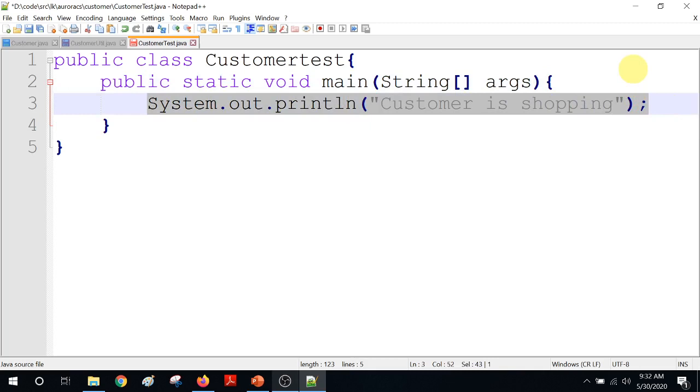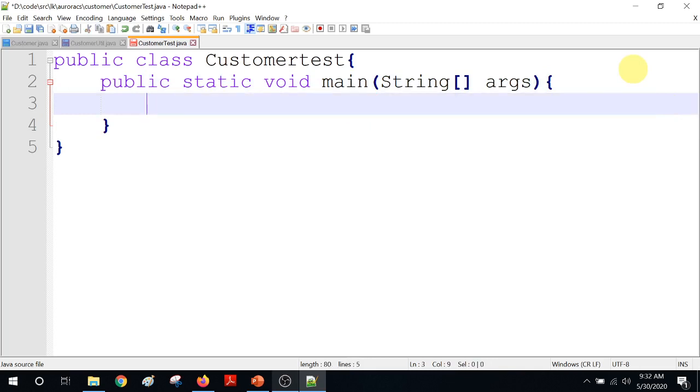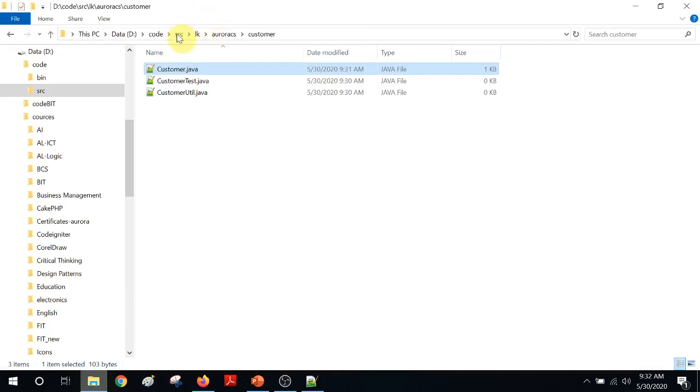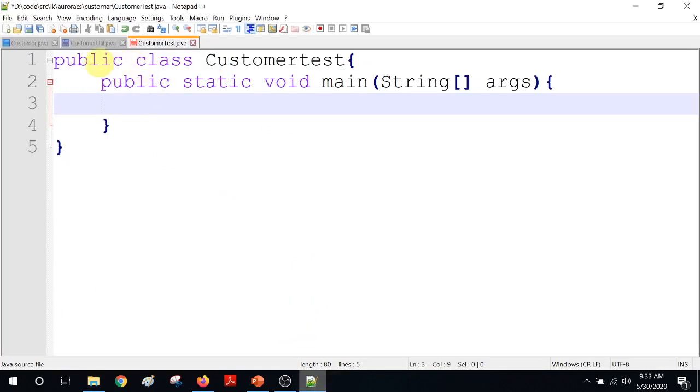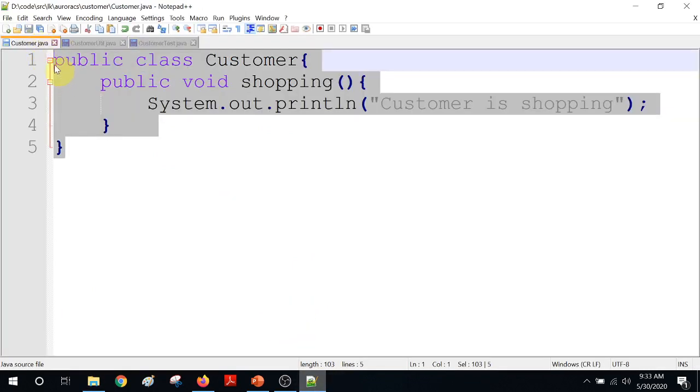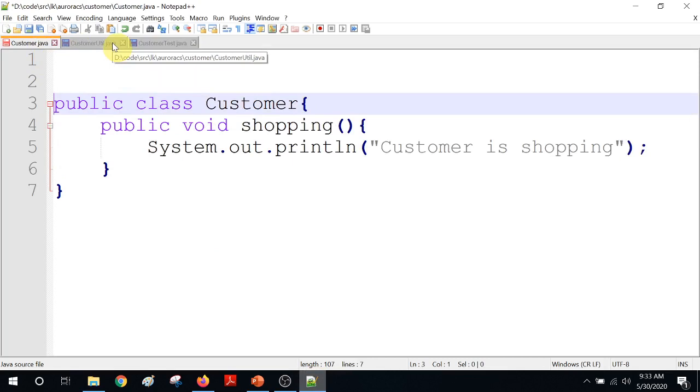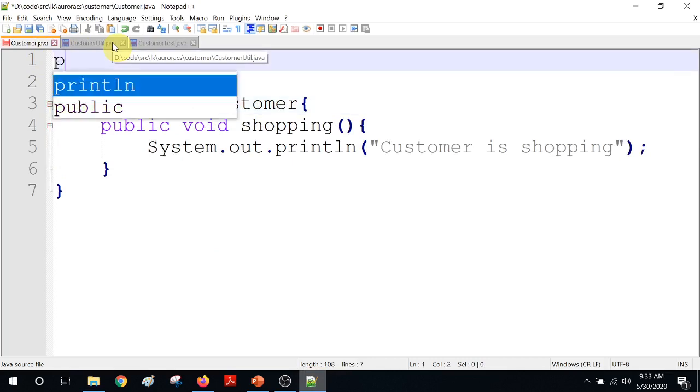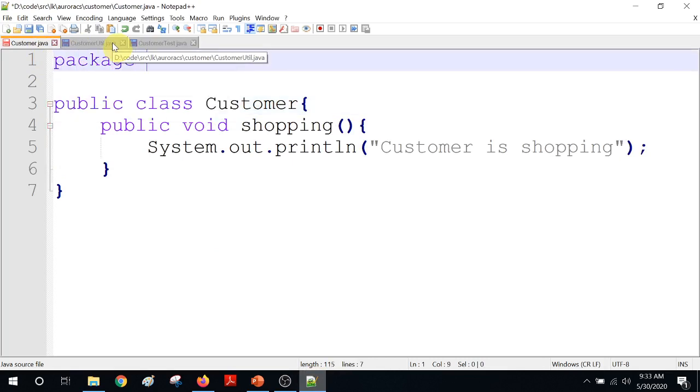Now, first thing is that we have to make sure that our classes are in the package. Remember, we are not in the root folder src, we are now in a package called lk.aurora cs.customer. So in all three classes the first line has to be the package statement. That is how you define the package. We have to say package, another keyword, then lk.auroracs.customer.